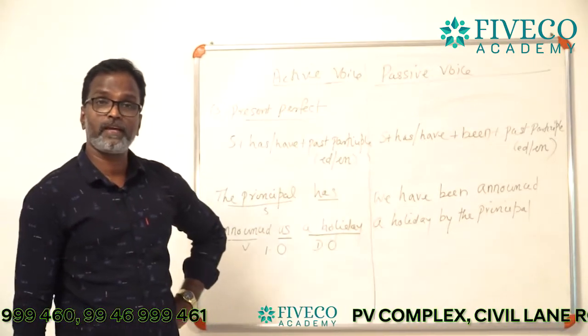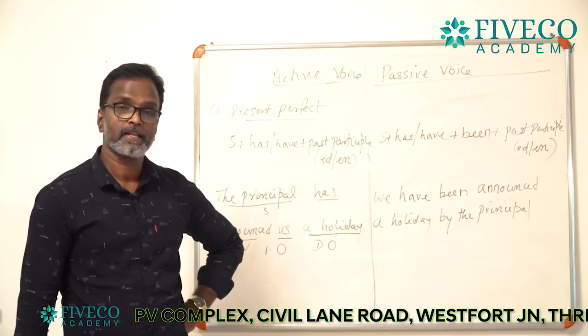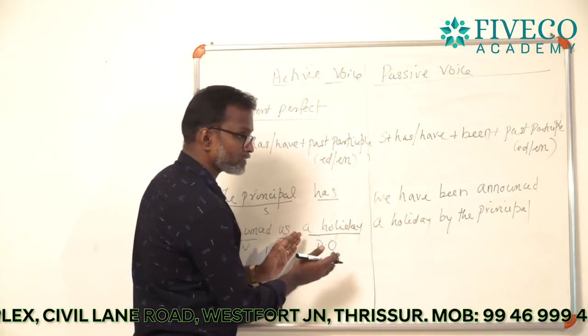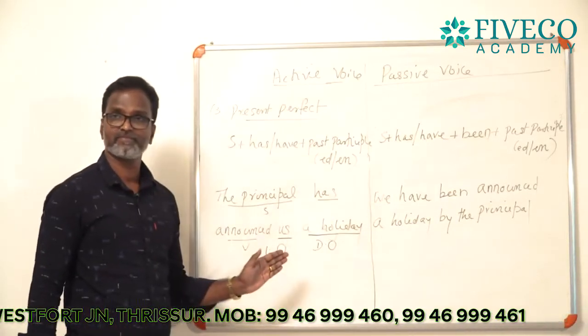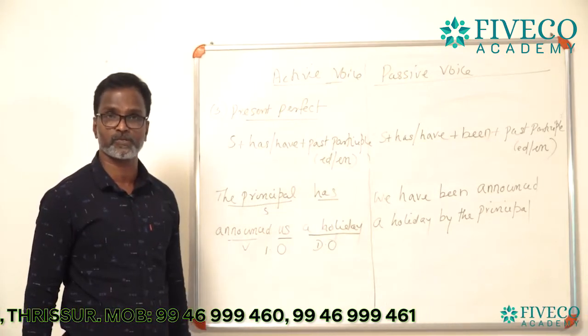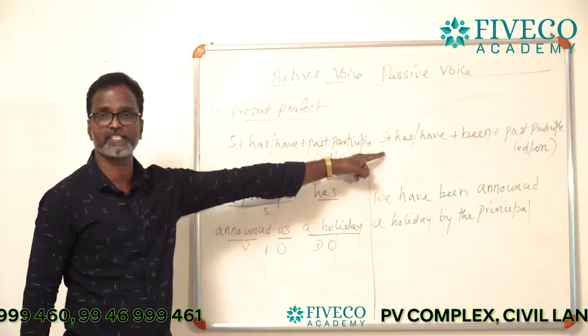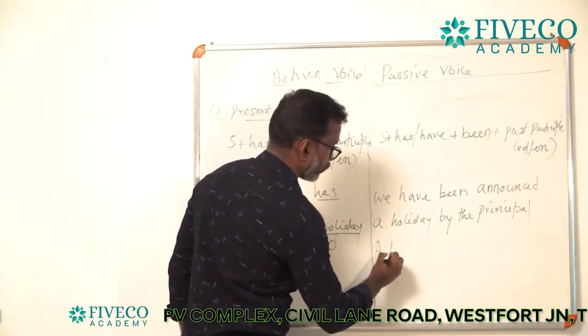And there is another method. We applied one method here, and the second method is that sometimes you can use the second object as the subject of the passive voice. So, a holiday.